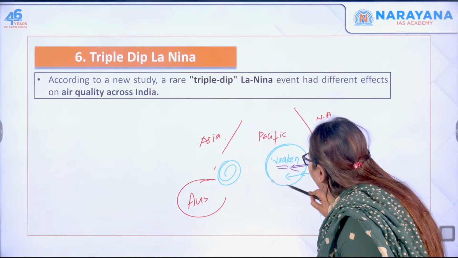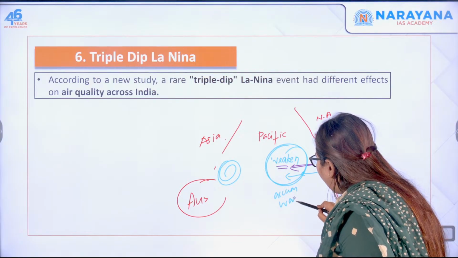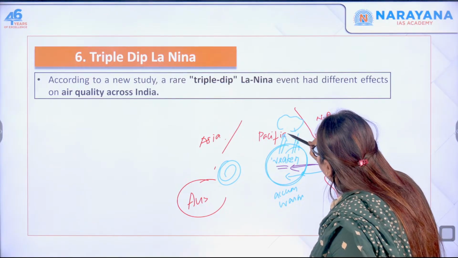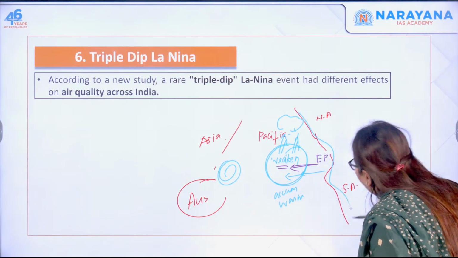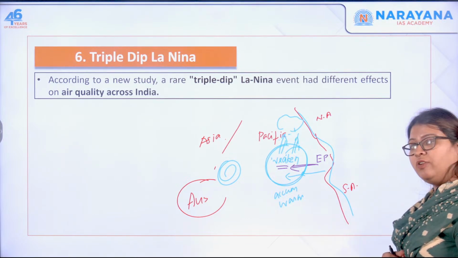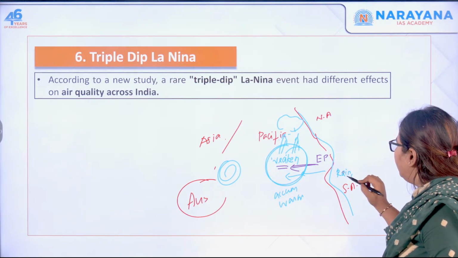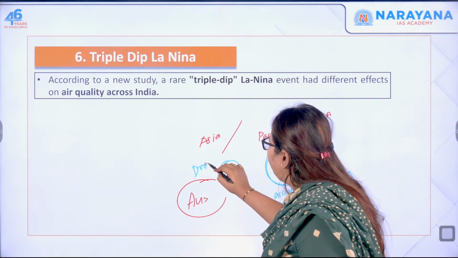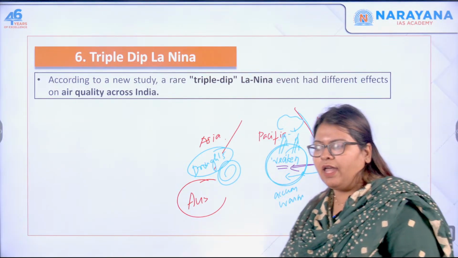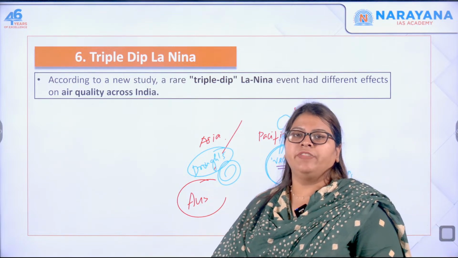So here there will be accumulation of warm water, because of which the air will rise up. There will be cloud formation and precipitation in the western coast of America itself, that is in the Eastern Pacific. So because of the El Nino condition, there will be rain over here, and here there will be droughts and dry condition. So this is your El Nino condition. And when La Nina occurs thrice, in 3 consecutive years, this is called the triple dip La Nina.